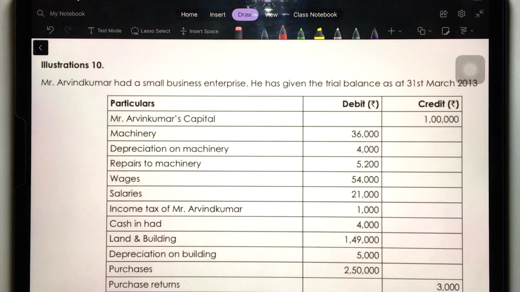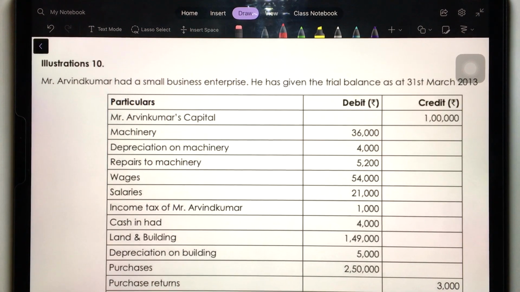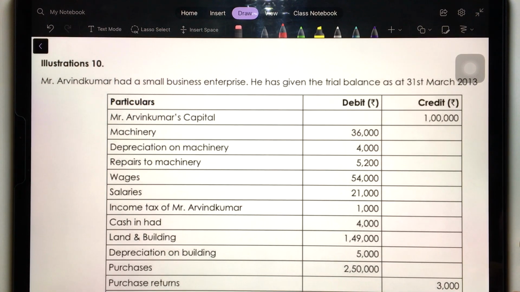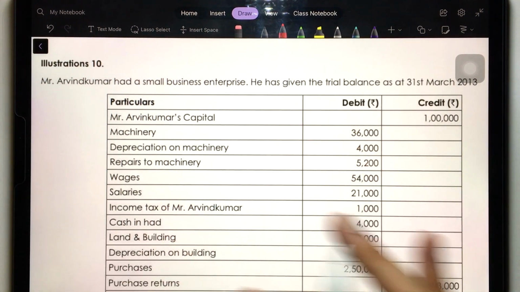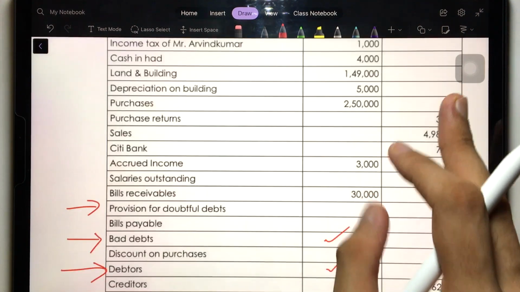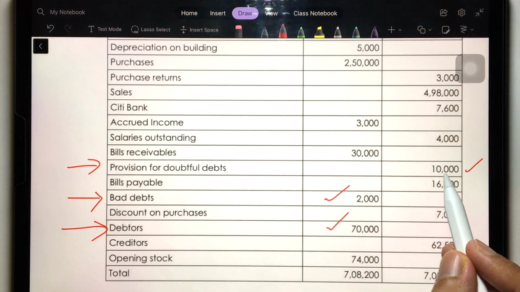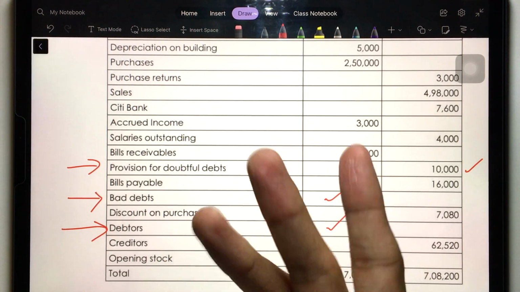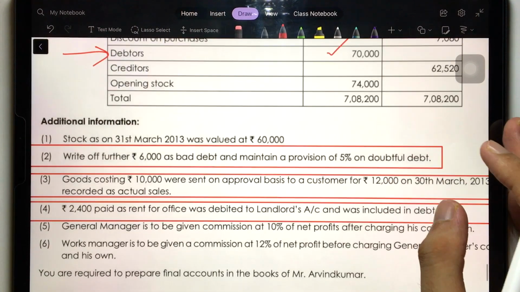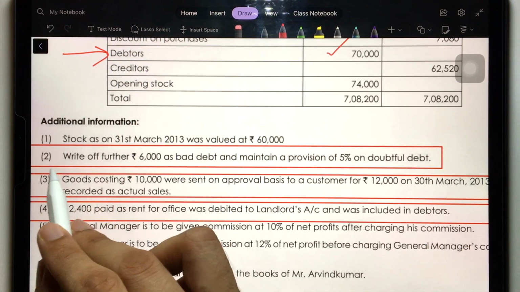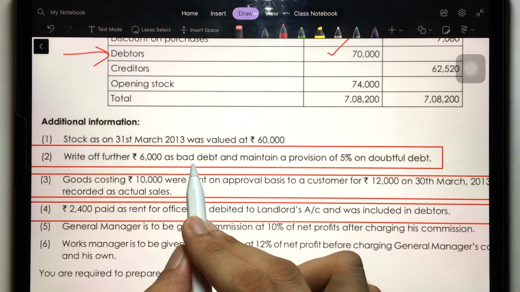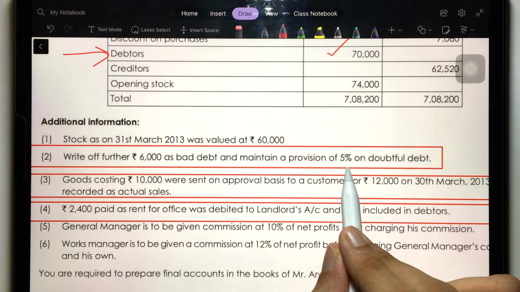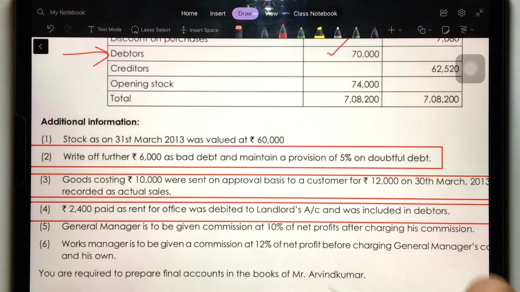Now see here we have this illustration 10 from the CMA study material. I have taken this question because with this you will get a lot more clarity, okay. In the trial balance all three things are given: provision for doubtful debts 10,000, bad debts 2,000, debtors 70,000. And in the adjustment, first, write off further 6,000 as bad debt. So in this question further bad debt is also there, and you have to maintain a provision of 5% on doubtful debt for the next year.